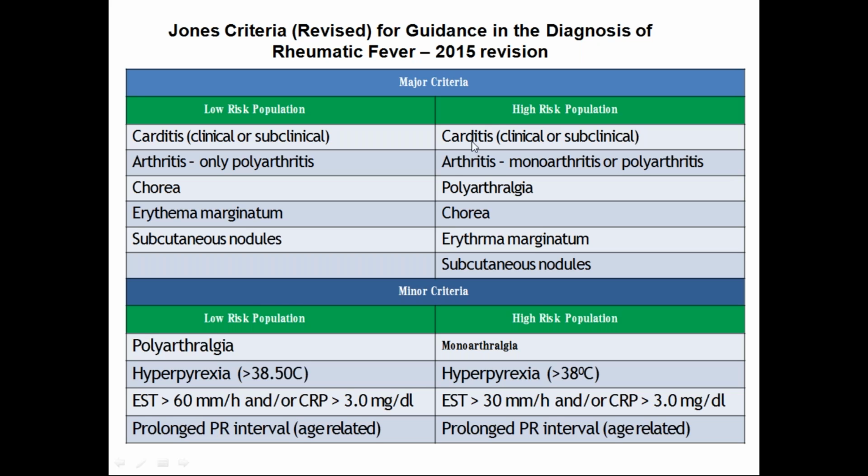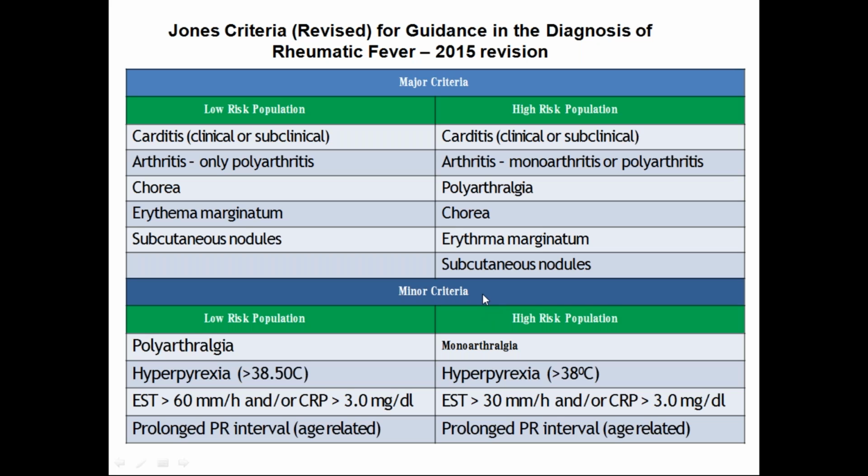There are 5 major criteria and 4 minor criteria, and a requirement of evidence of recent group A streptococcal infection. What is new in this 2015 revision is that it includes separate criteria for a low risk population as well as a high risk population. So you must know what a low risk population is and what a high risk population is.